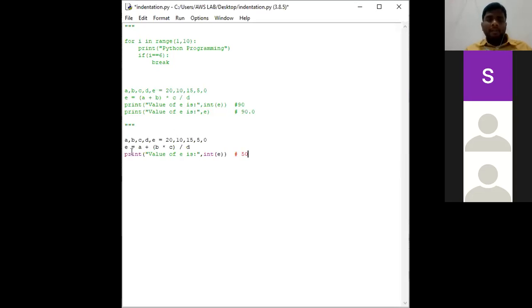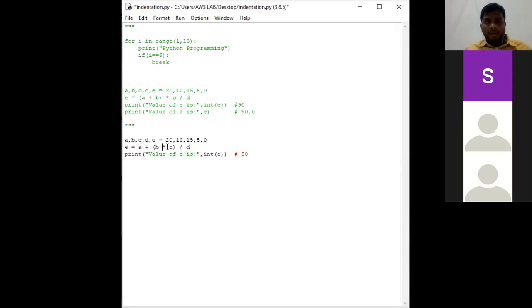Next, I have the operators plus and divided by. Among plus and divided by, the highest precedence is divided by. So B into C in the sense 150 divided by 5. What will be the value of 150 divided by 5? 30. So until here, the expression is 30, right? 150 divided by 15 is 10. So the A value is 20.